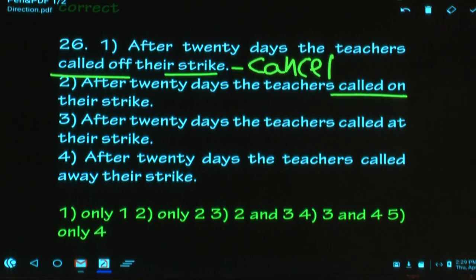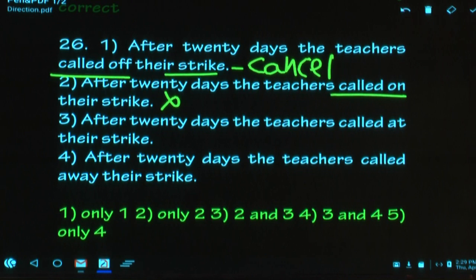Call on has got many meanings. The typical meaning: to visit. I think I gave the example the other day: the Prime Minister called on the President, means what? The Prime Minister visited the President. Call on, visit. So is it right or wrong?